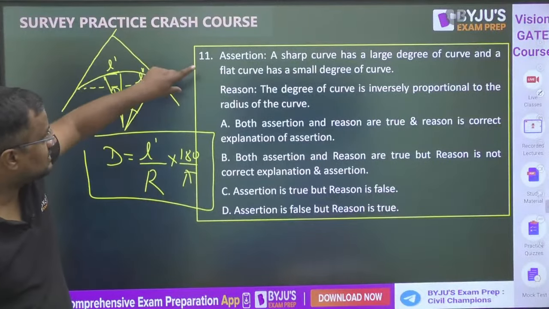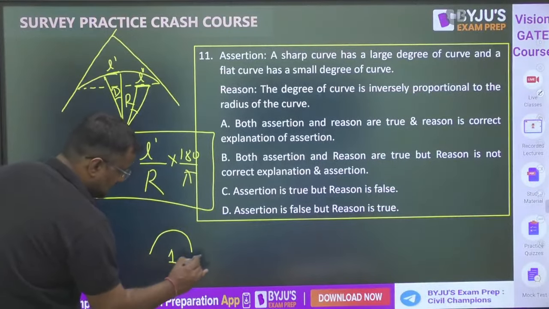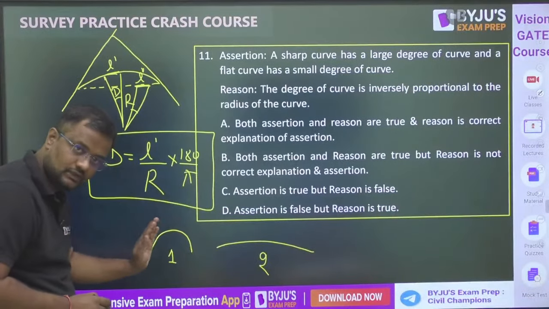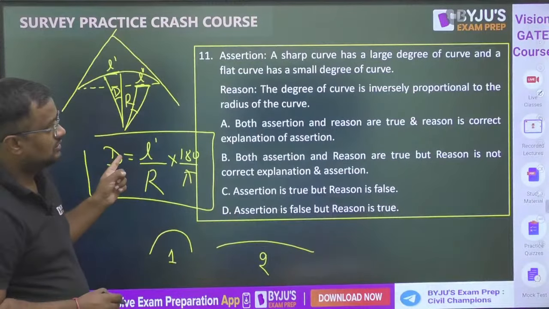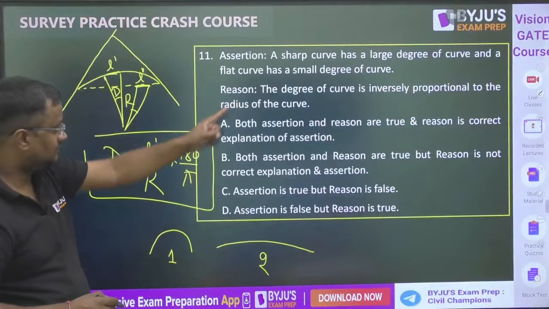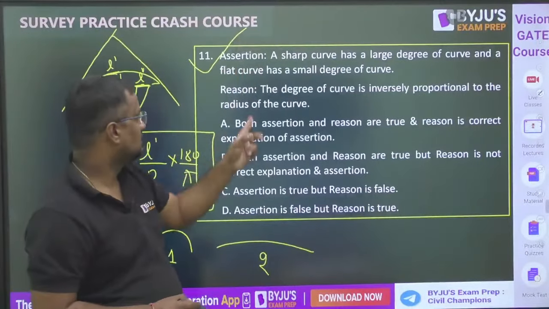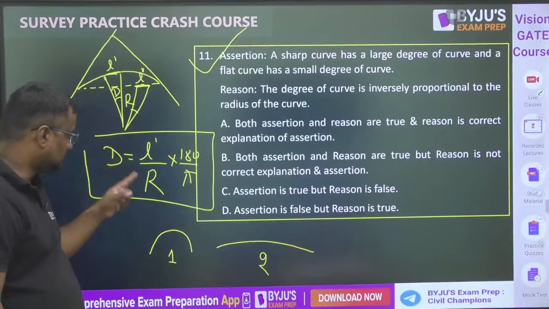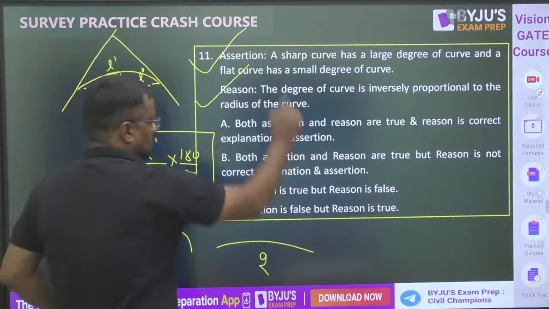Okay, first: a sharp curve has a larger degree. Guys, this is curve 1, this is curve 2. Which is sharper? This has a lesser radius, so R is lesser, degree will be more. So a sharp curve means less radius, which means large degree. It is correct. Second: the degree of curve is inversely proportional to radius. Yes, R is in the denominator, D is here, so inversely proportional. So the reason is also correct. So A.